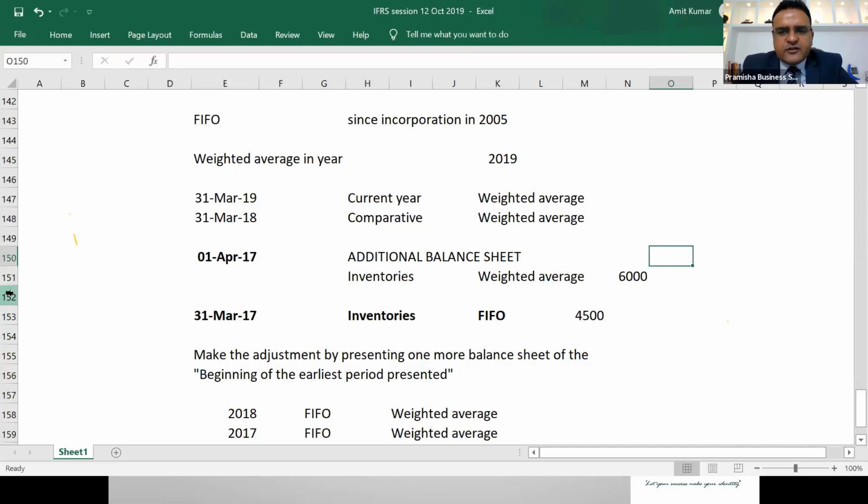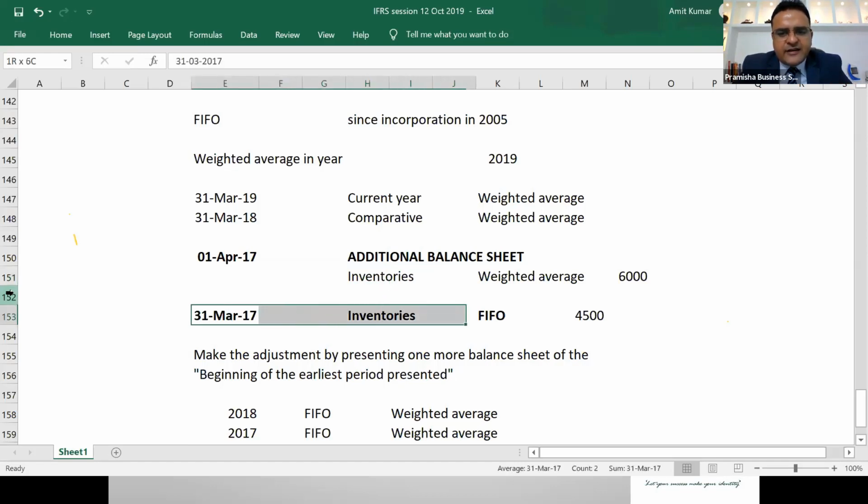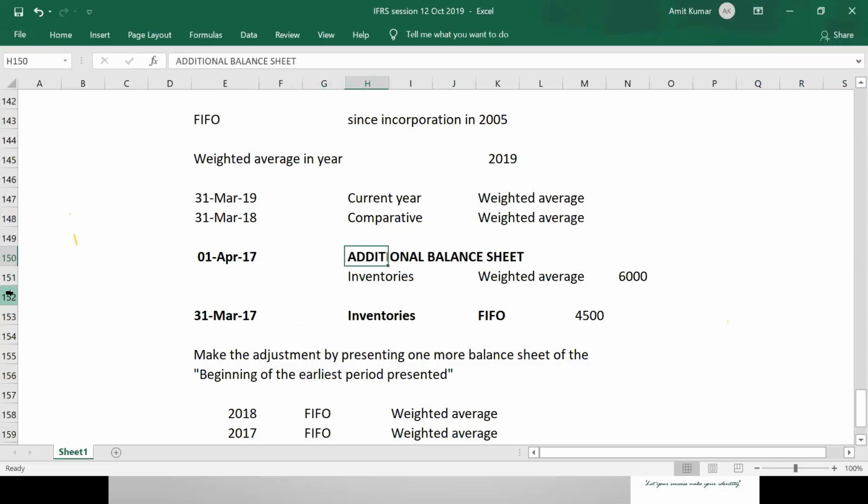But what is in your control? When you are publishing your 31st March 2019 balance sheet, you can publish one more balance sheet of the beginning of the earliest period presented, that is the 1st April balance sheet, and can make the change in this 1st April balance sheet and show inventories at 6,000. Can you do so? Can we publish one more balance sheet converting this 31st March balance sheet and publish a new balance sheet of 1st April which shows inventory valuation at 6,000? Can we do so? Yes.